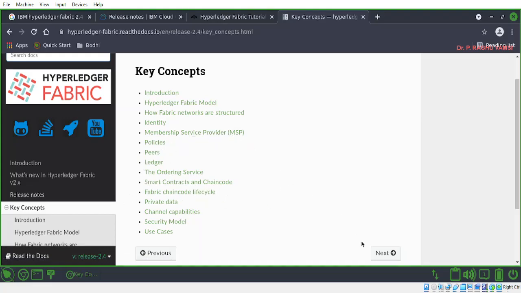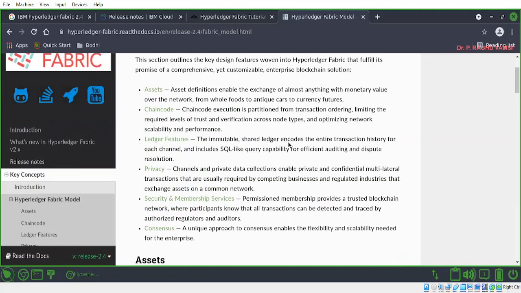These are the various components available in Fabric. This section outlines the key design features built into Hyperledger Fabric that fulfill its promise of a comprehensive and customizable enterprise blockchain solution. These are the various things which need to be understood thoroughly.